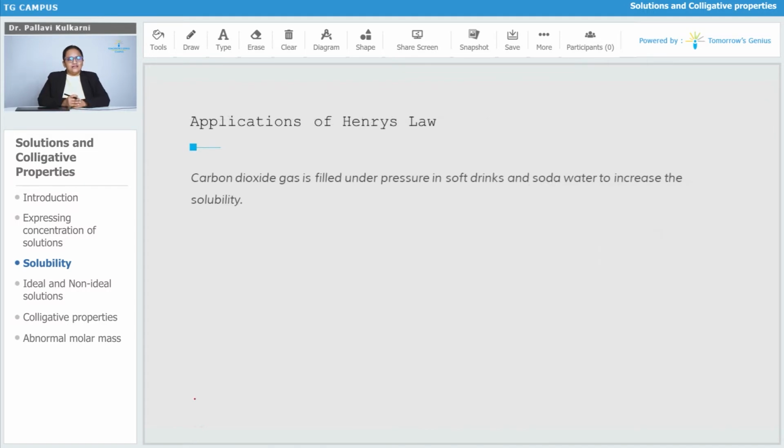This Henry's law has several applications. Carbon dioxide gas is filled in carbonated soft drinks, right? Once we open the carbonated soft drink, we can see bubbles coming out. This CO2 gas is filled under pressure in the soft drinks, so while filling, the pressure is applied. When we open the bottle, the pressure on the carbon dioxide gas is released, therefore it comes out. So its solubility decreases when we open the bottle.